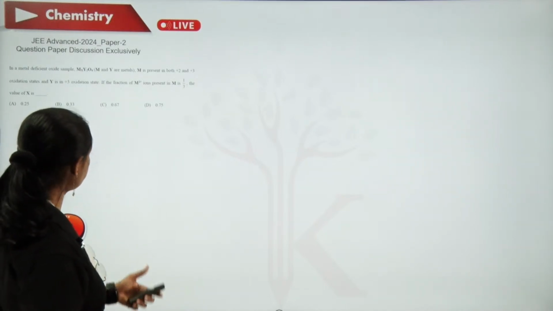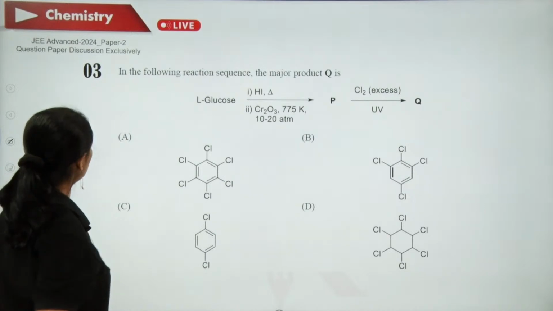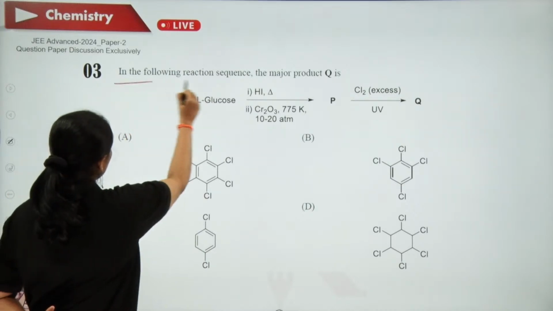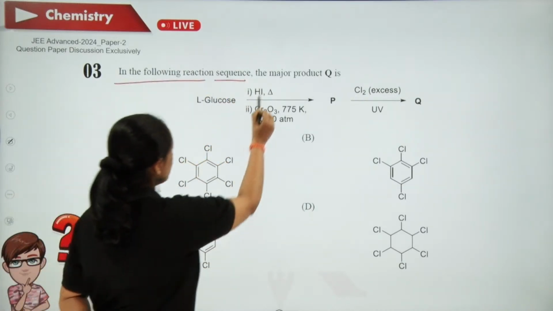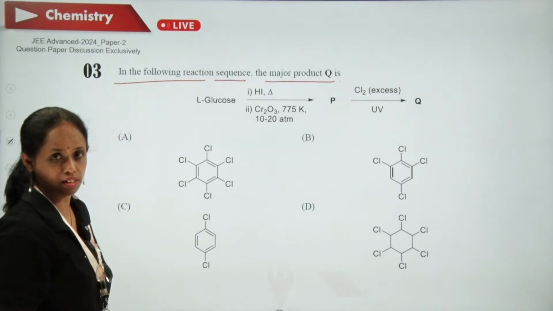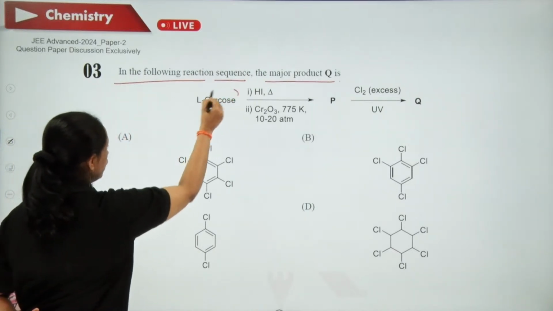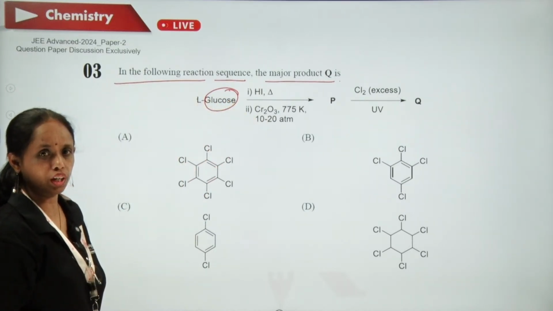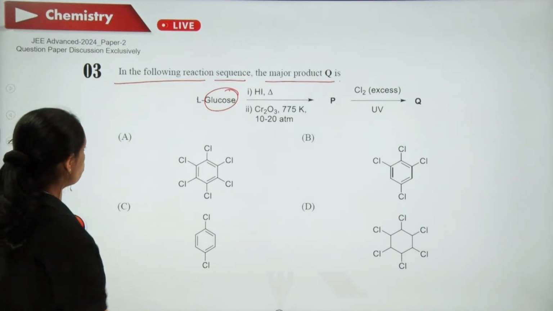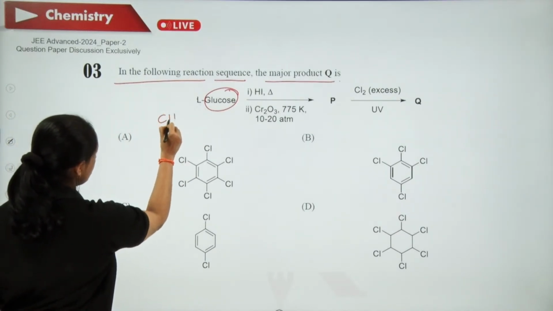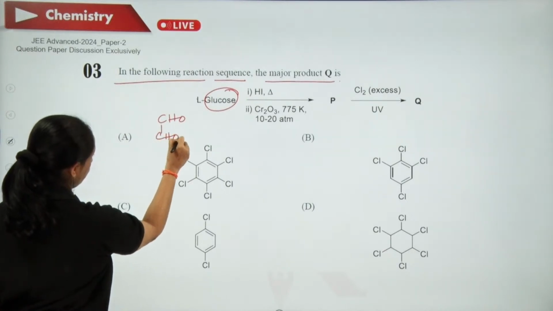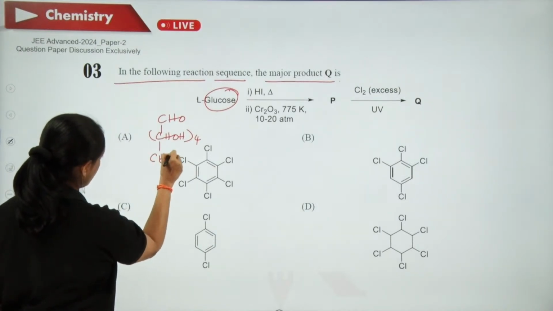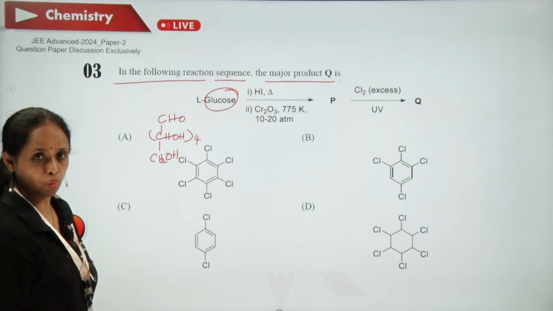Then third question, this is from biomolecules. In the following reaction sequence, the major product Q is. Here when you take glucose, whether L-glucose or D-glucose, stereochemistry is not important. So let us take CHO, CHOH taken 4 times, CH2OH.